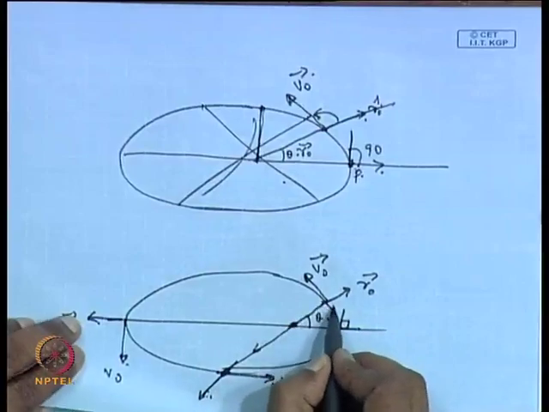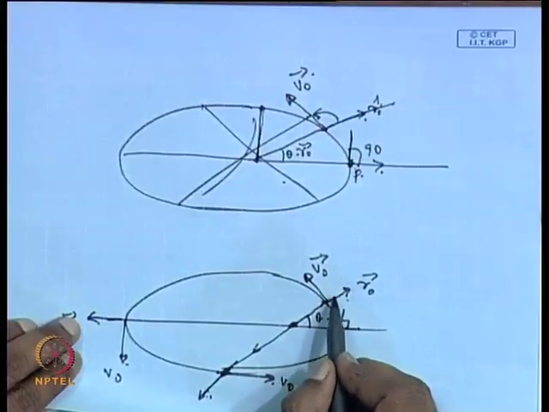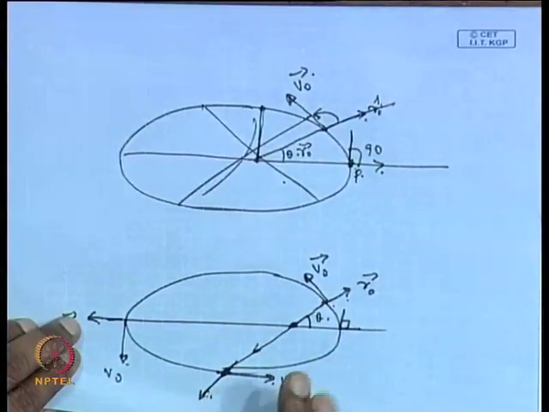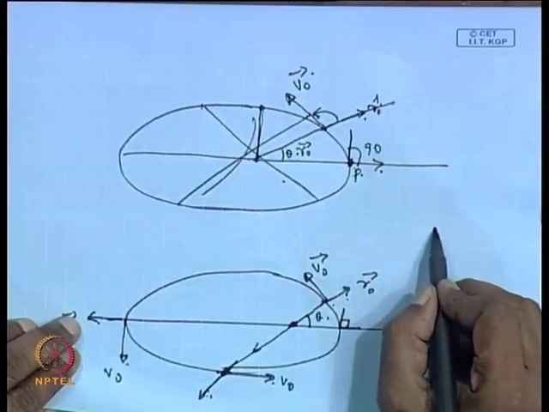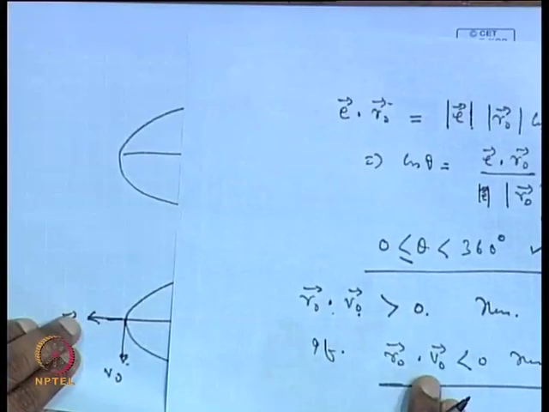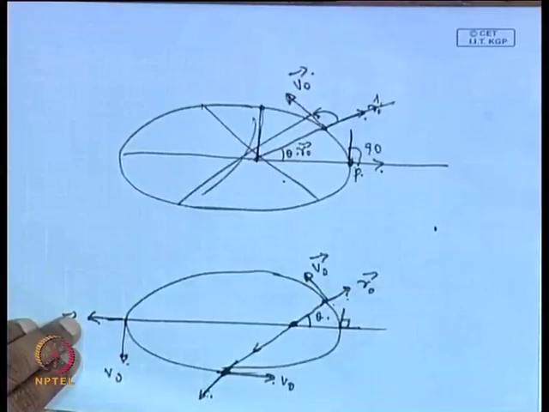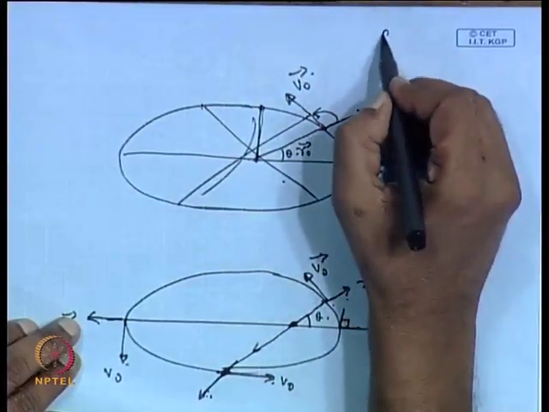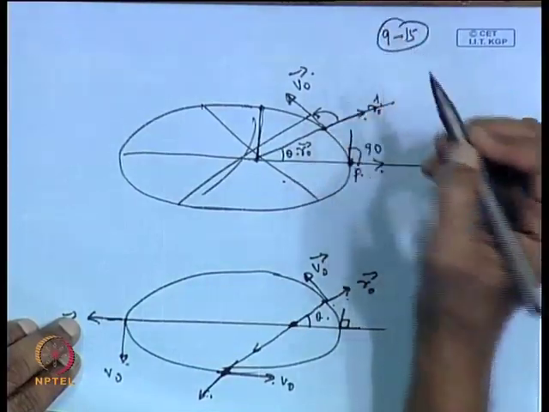So, from here you will be able to resolve this. If you take the dot product of r 0 and v 0, then you will know exactly: if it is greater than 0, we write that theta is between 0 and 180 degree, and if r dot v 0 is less than 0, then it lies between 180 and 360 degree. You just reason it on the same basis as we have done earlier for the other angles. Time is getting over, so we do not have much time to elaborate further on this.